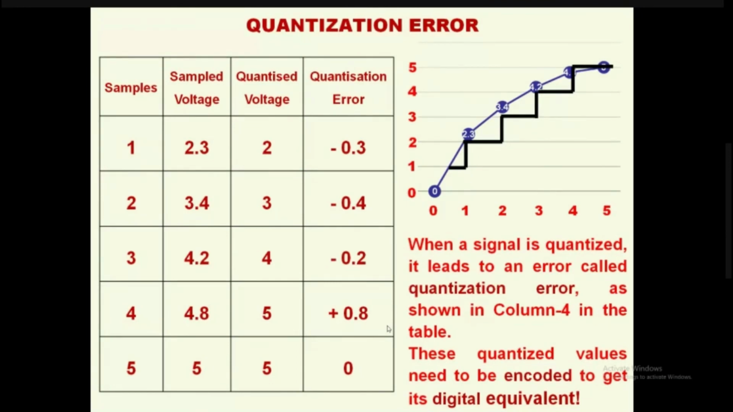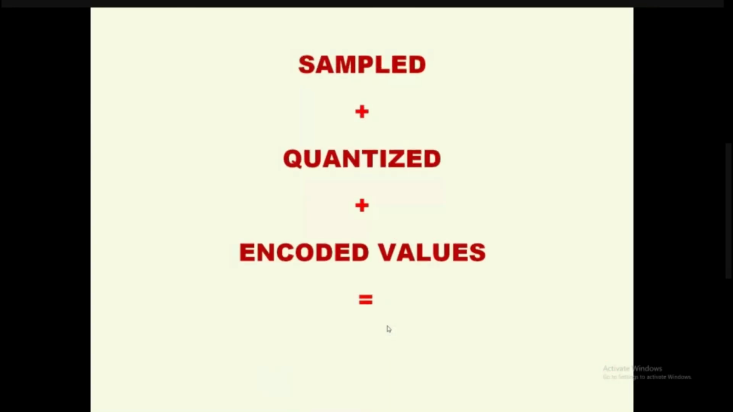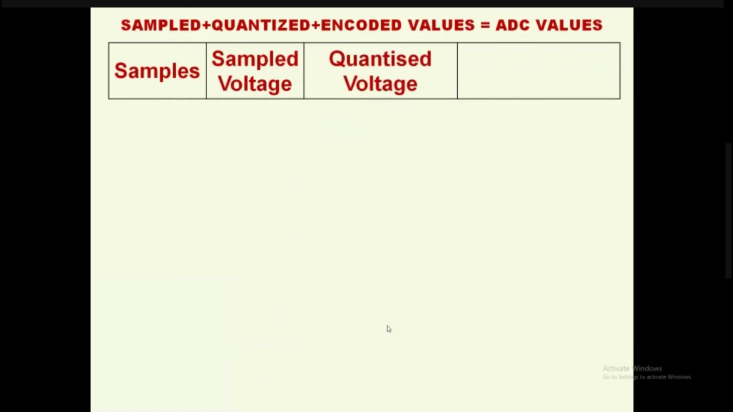Now we are not going to concentrate much on this quantization error. We are very much interested in quantized values. So these integers need to be converted to their binary equivalent. Okay, the binary equivalent is called the digital equivalent, as we see here. So the sampling, quantizing, and encoding values are called ADC values. So encoded values. What do you mean by encoding?